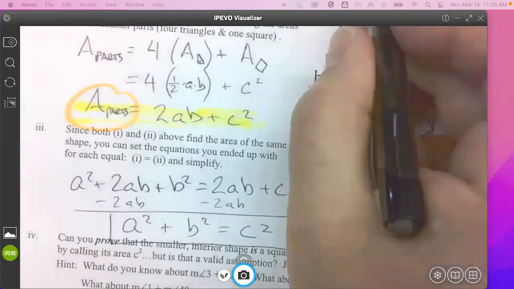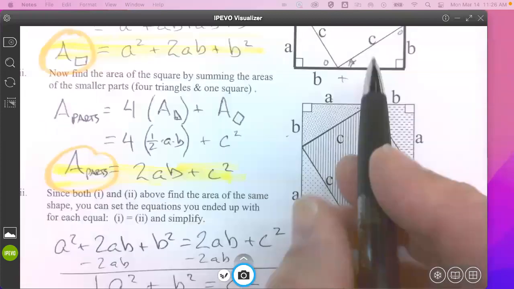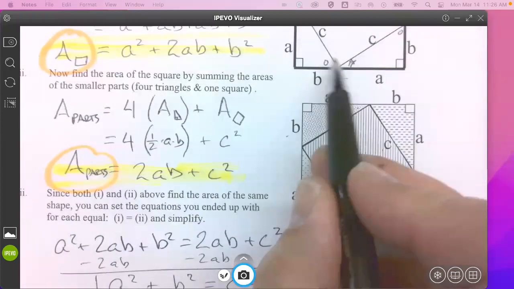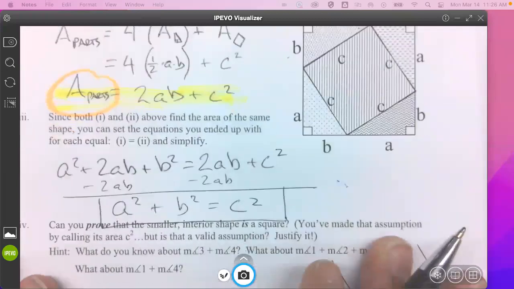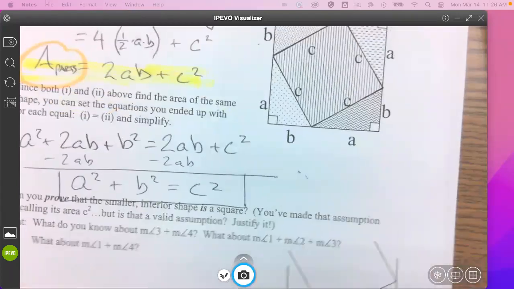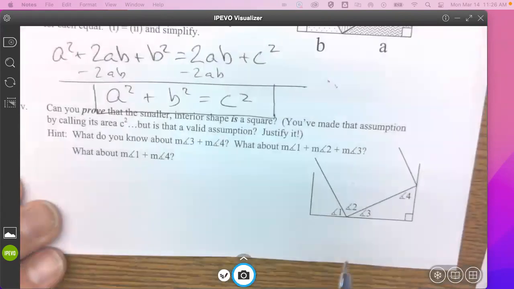Now the little star and circle way I did this is a little bit loosey-goosey. So let's be a little bit more clear that in fact angle 2 does end up being a right angle. So this is in fact a square here.